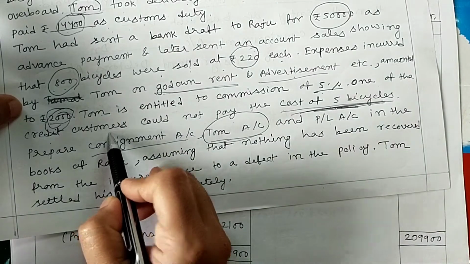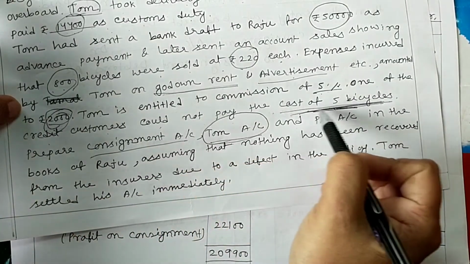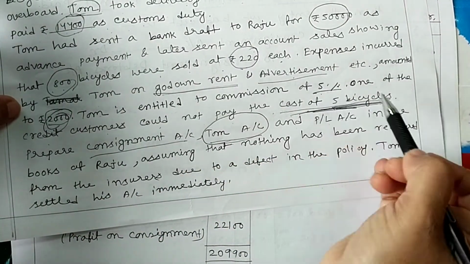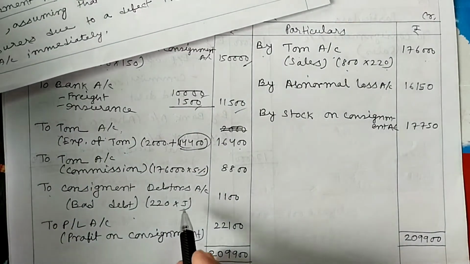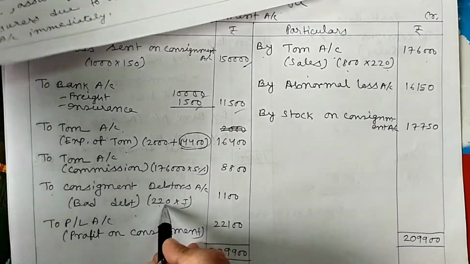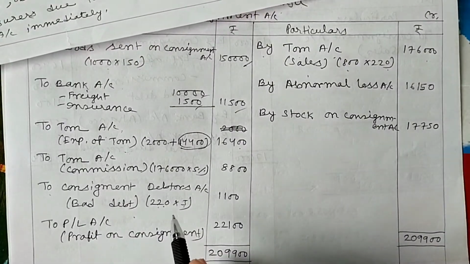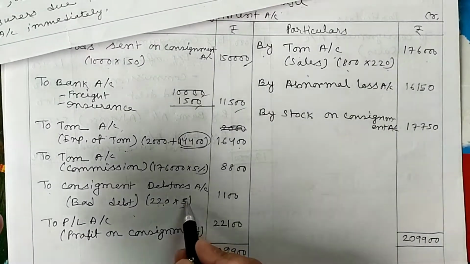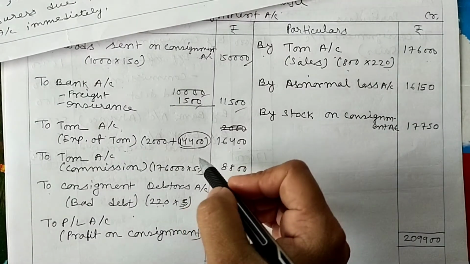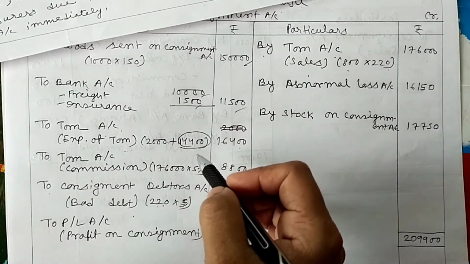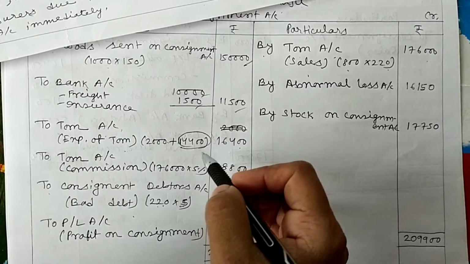Credit customers could not pay the cost of 5 bicycles. So 5 into 220, 220 for the selling price. When we multiply the number of bicycles or units, we must multiply with the selling price, not with the cost price.